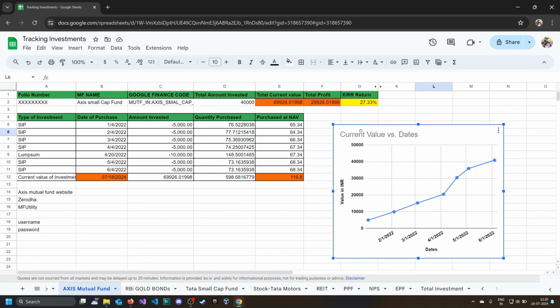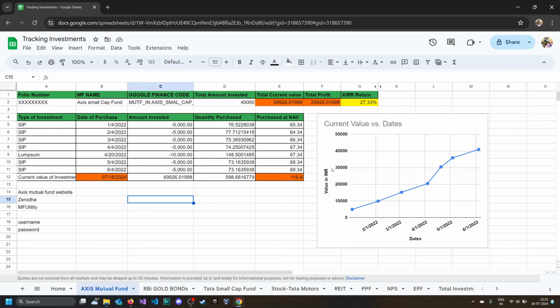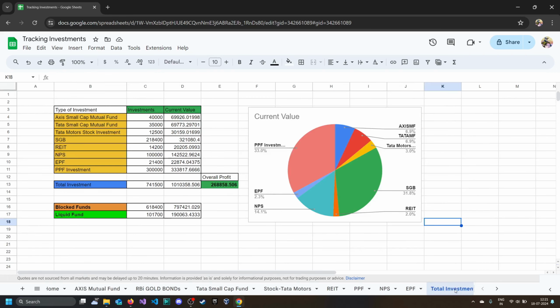We can move it, put it at the side, and it will tell you how your money is growing. And you can hover around and you will see the values on different dates. So this is how you can add a graph and pie chart to your data, which will give you a visual look of your investment.